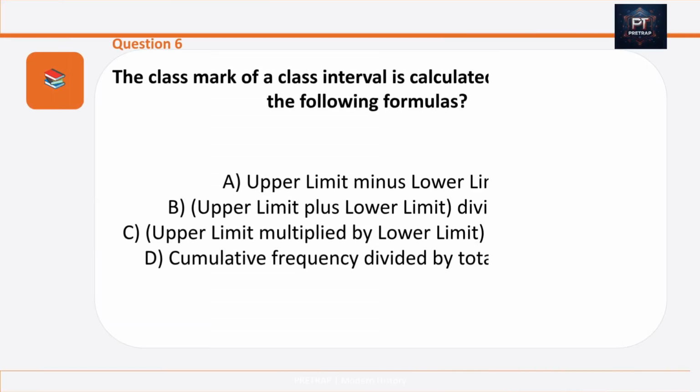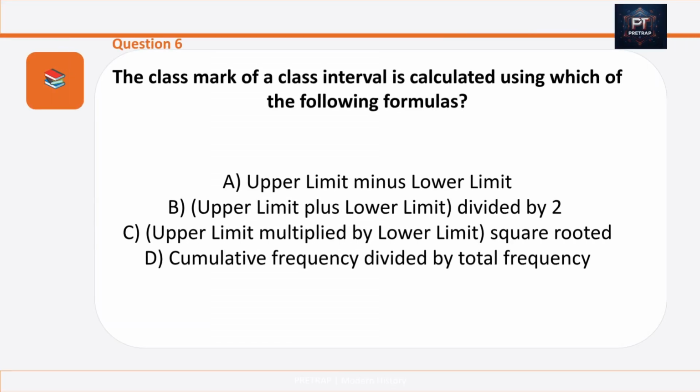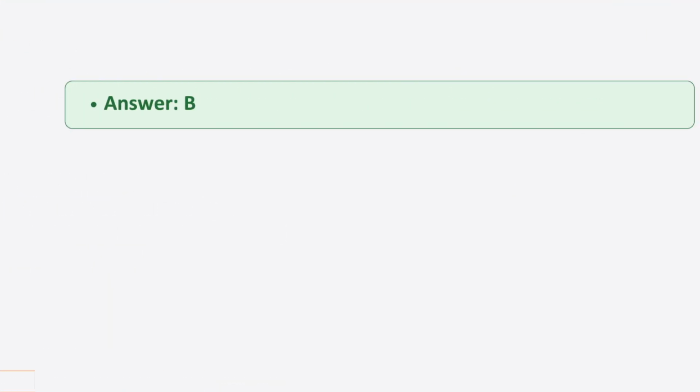Question number 6 is, the class mark of a class interval is calculated using which of the following formulas? Option A, upper limit minus lower limit. Option B, upper limit plus lower limit divided by 2. Option C, upper limit multiplied by lower limit square rooted. Option D, cumulative frequency divided by total frequency. And the answer is upper limit plus lower limit divided by 2.